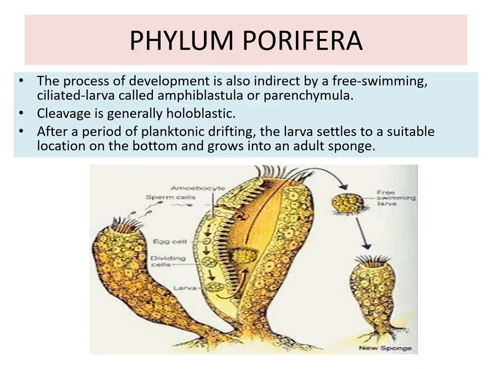The process of development is indirect because it involves a free swimming ciliated larva, either amphiblastula or parenchymula. Cleavage is holoblastic. After a period of planktonic drifting, the larva settles to a suitable location at the bottom and grows into the adult sponge.